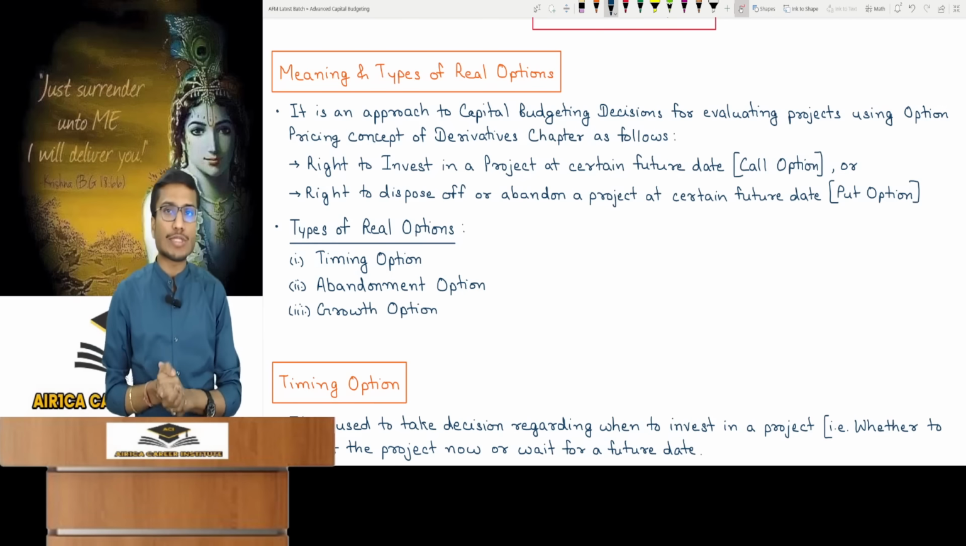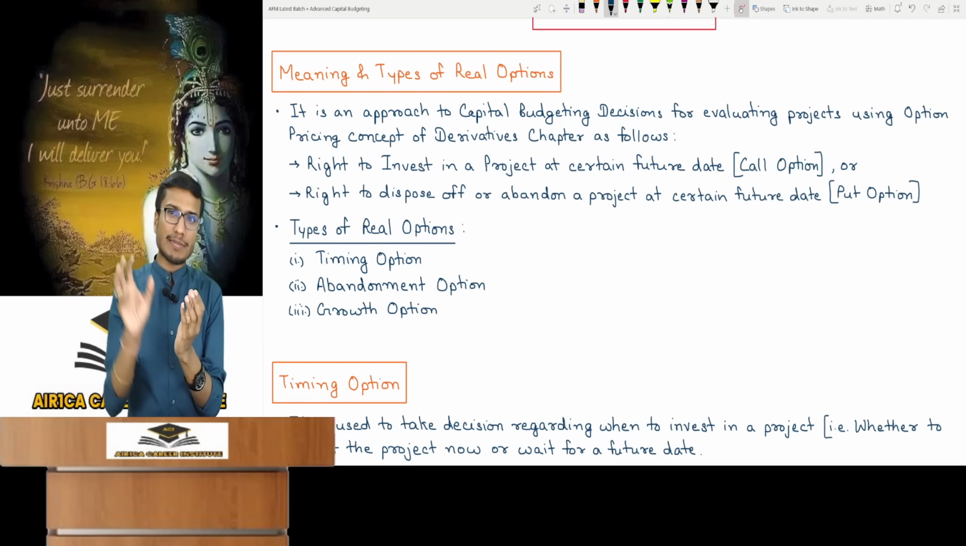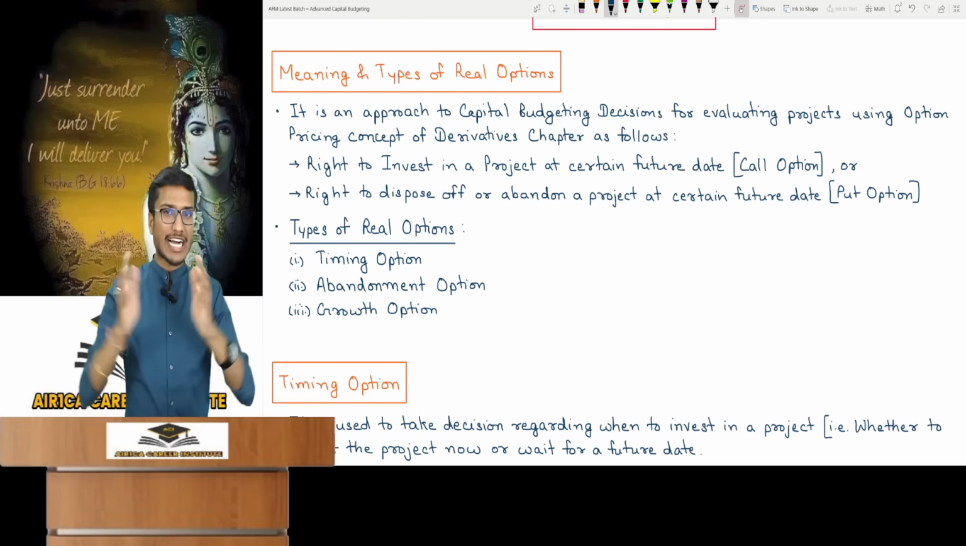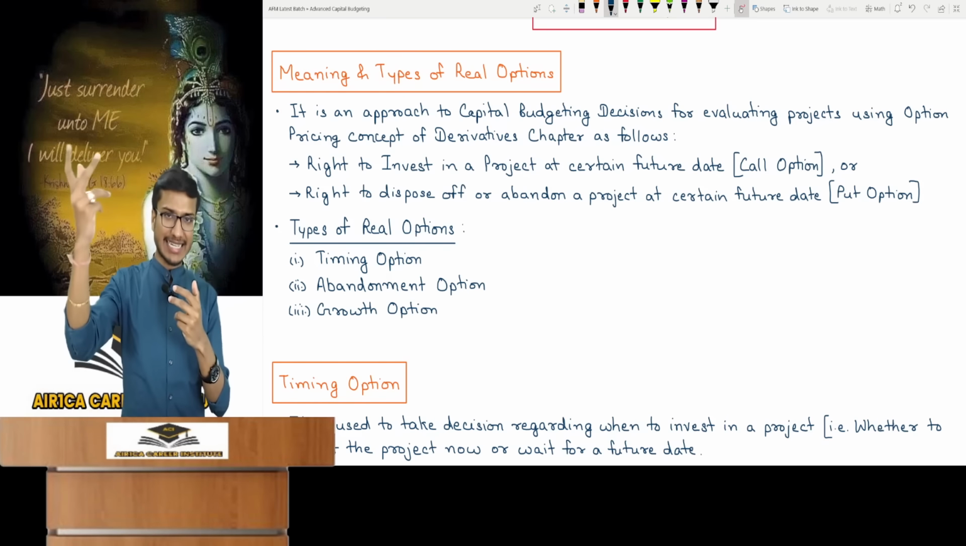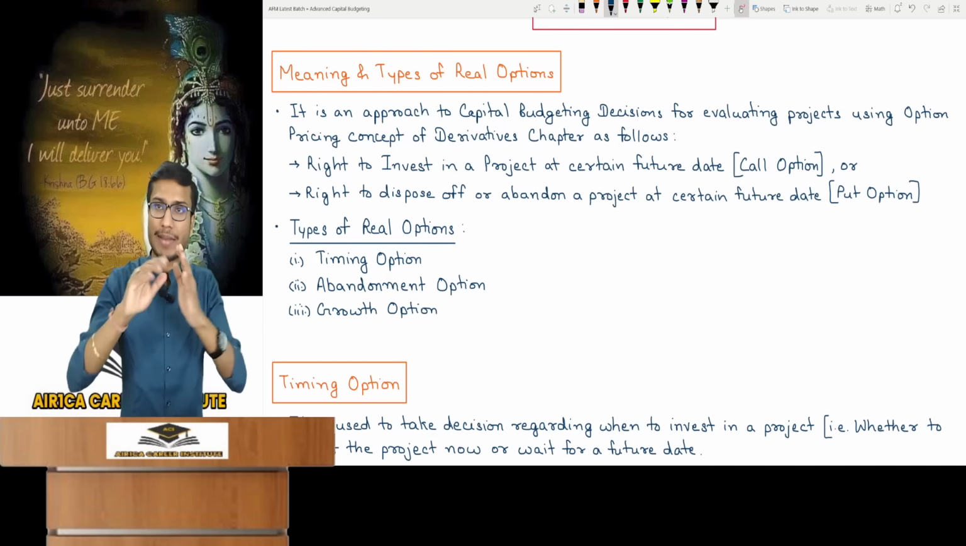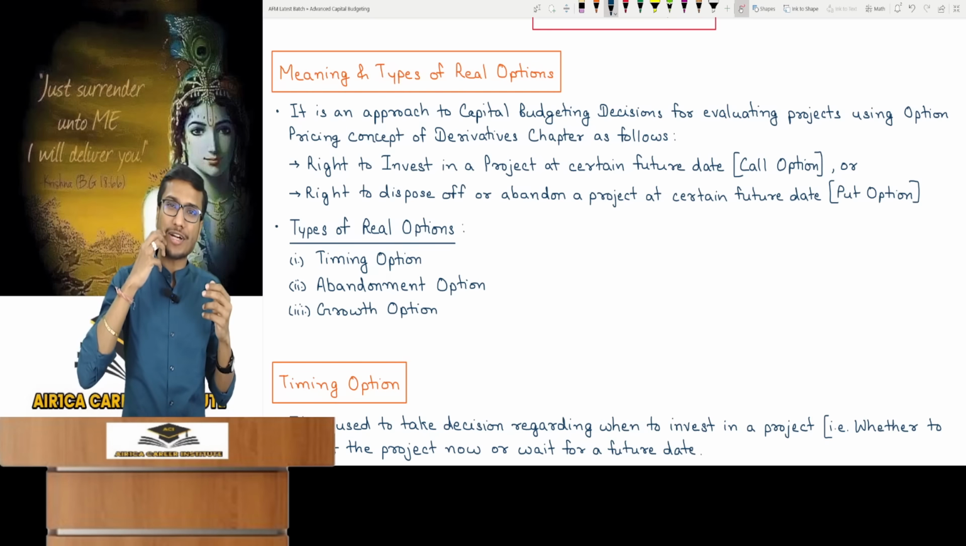The right to invest in a project at a certain future date. Now we specifically have to make a crucial decision here, where I have the full right to either invest in a project today or invest in that after 1 year. I have the right to invest after 1 year, which is a simple matter, and so the right is not due to any contract. You might think this is an option contract.